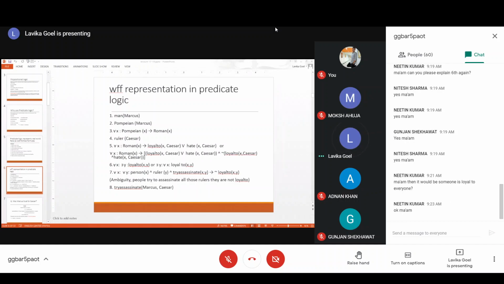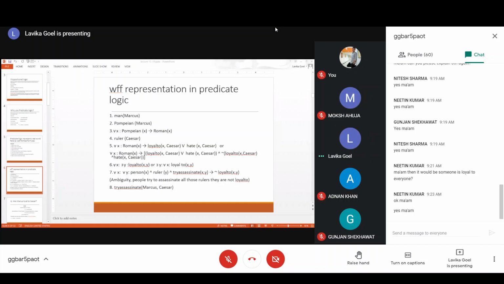Okay, fine. So the sixth one we have done and the seventh one also we have done. Seventh one is also okay, students. Are you able to get what the ambiguity is in the seventh one? Please confirm to me, then I will proceed. Okay. Apart from Nitin, all others, are you able to get the seventh one?